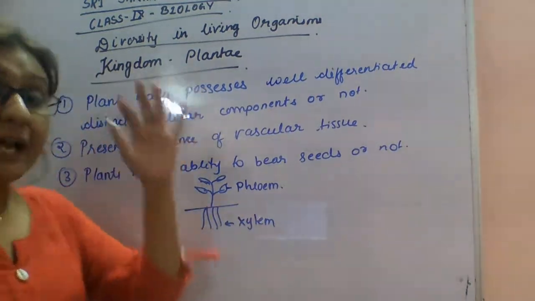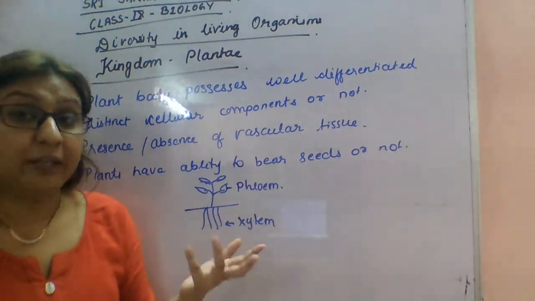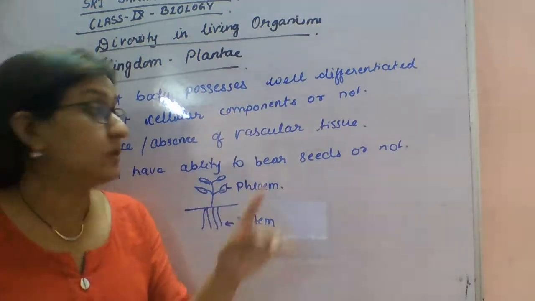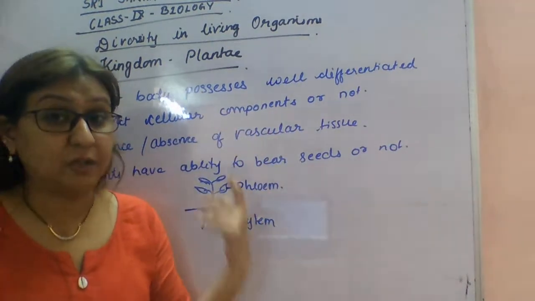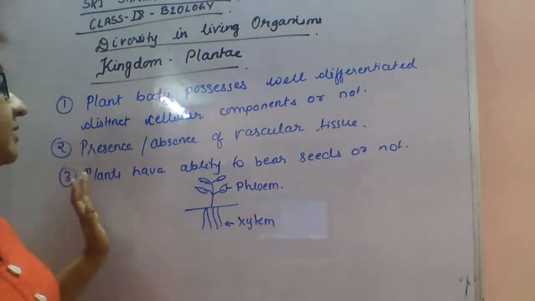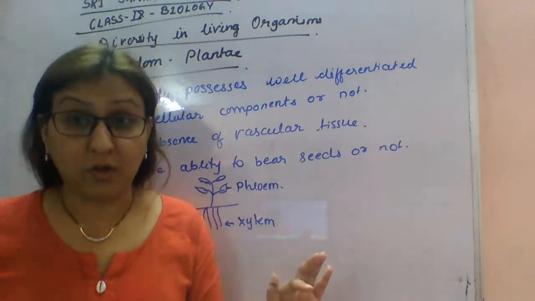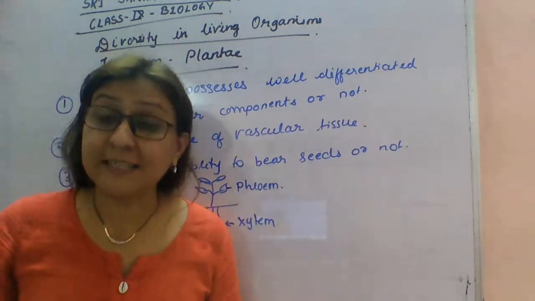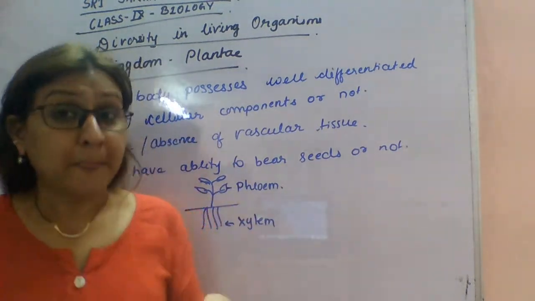So what I am explaining is that the second level of classification is the presence or absence of vascular tissue, whether this transportation system is present in the plant or not. Next is whether plants have the ability to bear seeds or not. Some plants don't have seeds. Instead of seeds, they have spores.